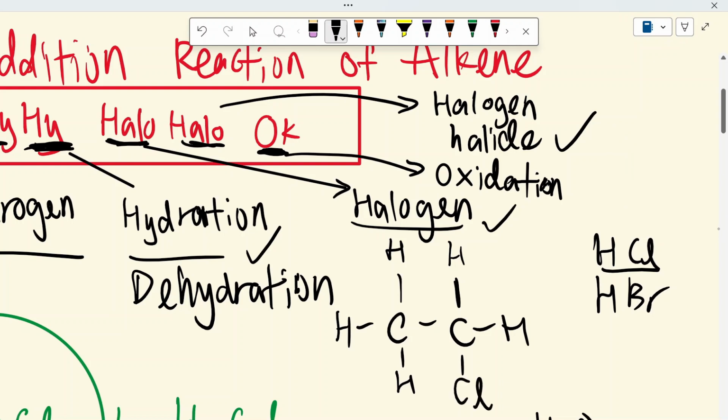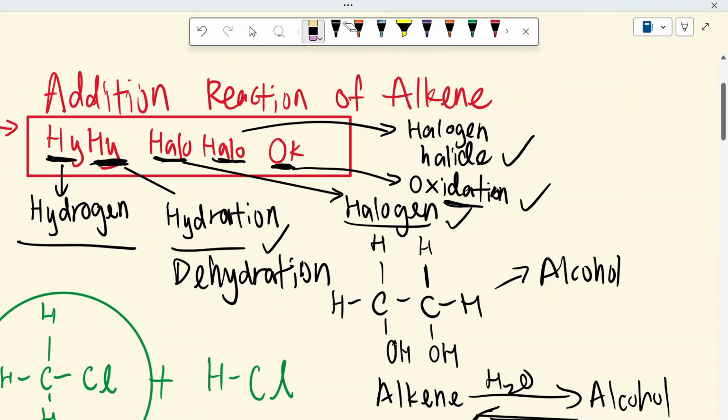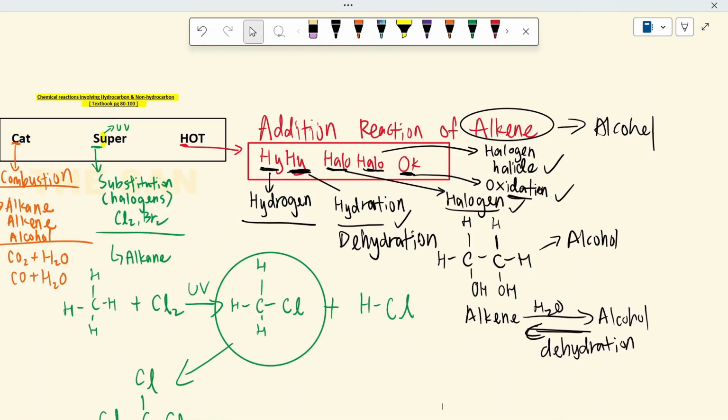Lastly, we have oxidation, right? If I want to go through oxidation, basically you just have to add in two OH groups like this. So this is one of the products of your oxidation. Actually you can find that here we have OH group, right? So that is actually alcohol as well. That means in order to change the alkene into alcohol, there are two reactions for this.